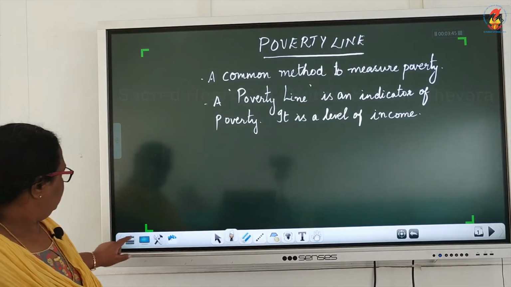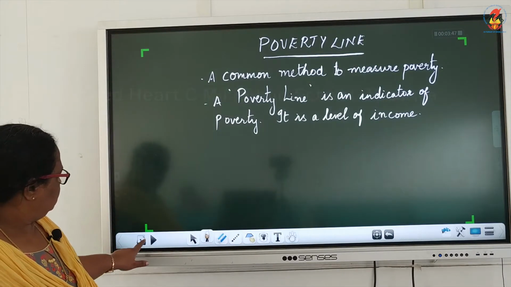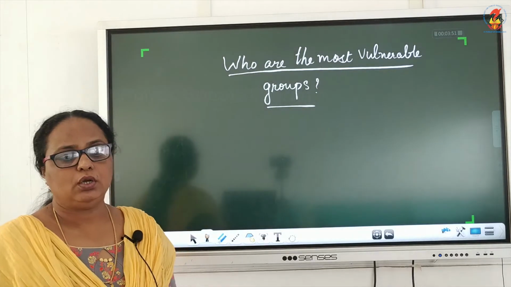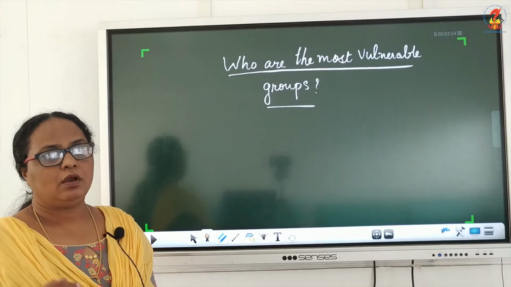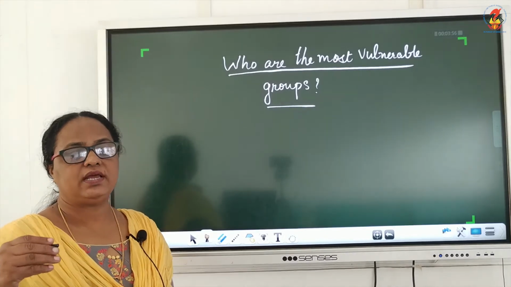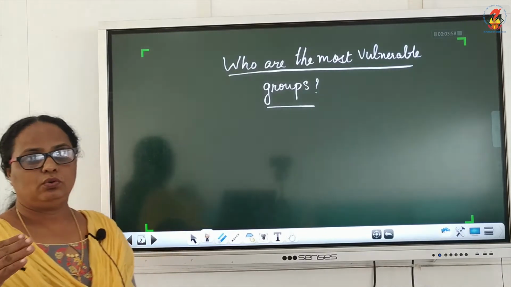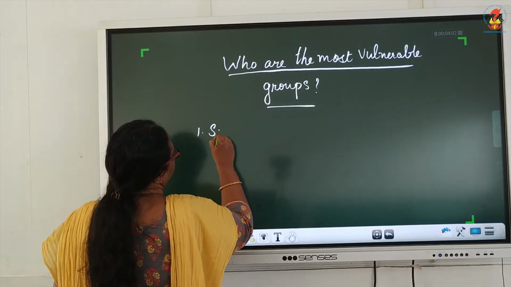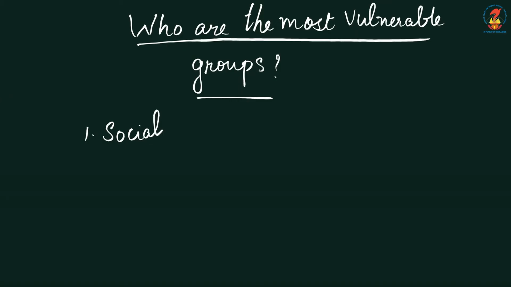Now, who are the most vulnerable groups? Who are considered as the vulnerable? Under the social group, we say it is the scheduled castes and the scheduled tribes.